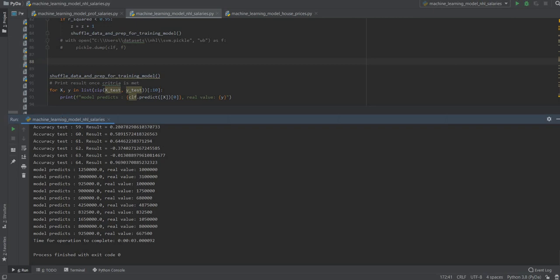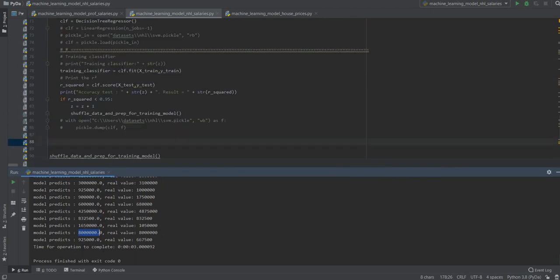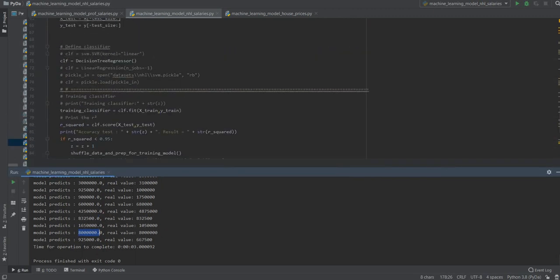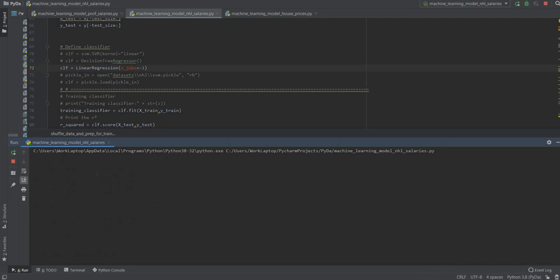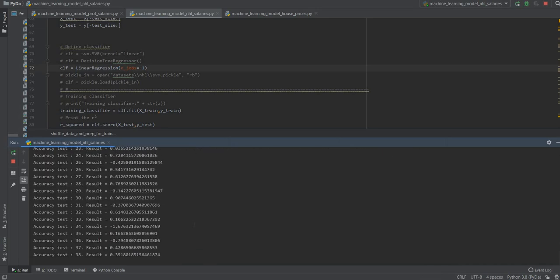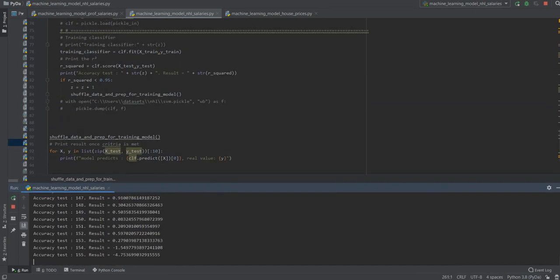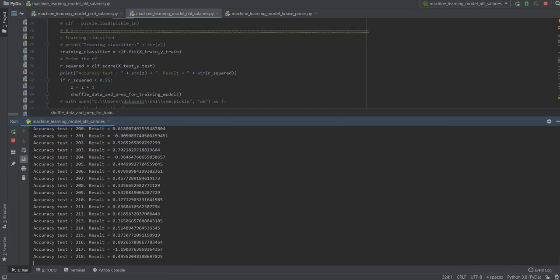Okay, so yeah, I'm happy with this. Let's just check. Okay, yeah, there's a big difference. Yeah, it's exactly the same. Let's see what result kicks out if we do linear regression. And you can test these to see which one works the best. Okay, it's running. This one's taking some time to get to 95%. And it's slower as well.